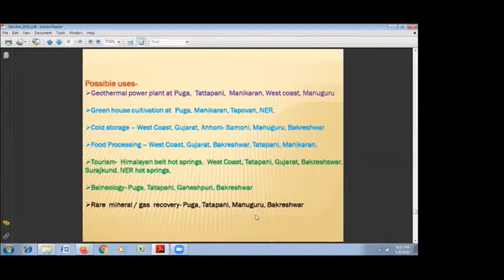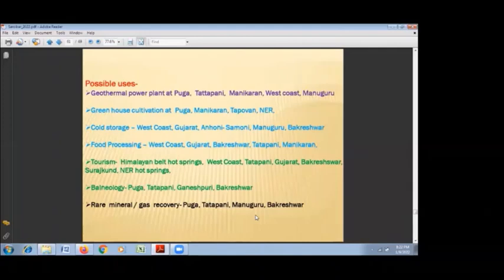They are useful for the cold storage refrigeration plants. The food processing is possible in Gujarat, Bakreshwar area, at Tatapani also, because Tatapani is having a lot of sericulture as well as agriculture product which can be utilized for food processing, and Manikaran.